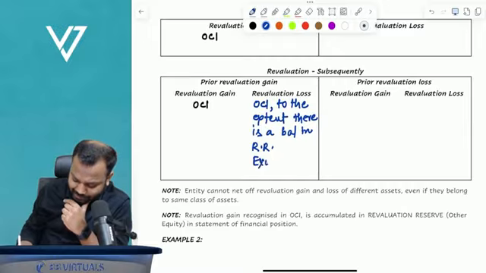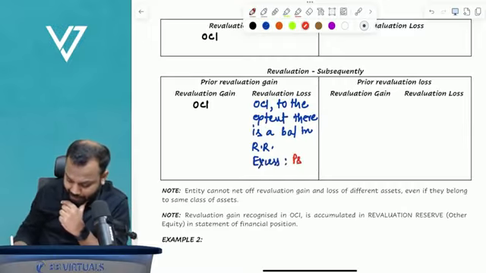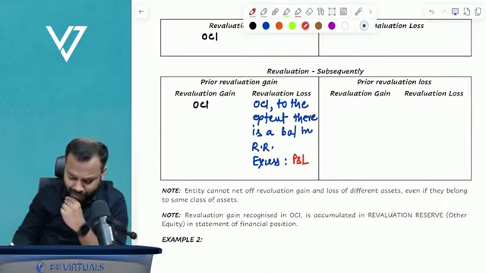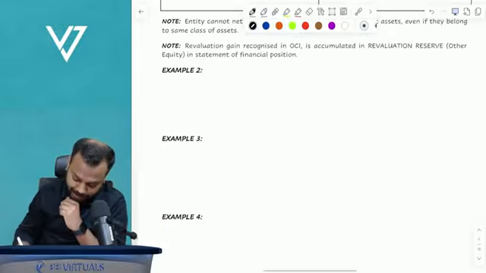Any excess will go to P and L. Let me explain this with the help of an example.